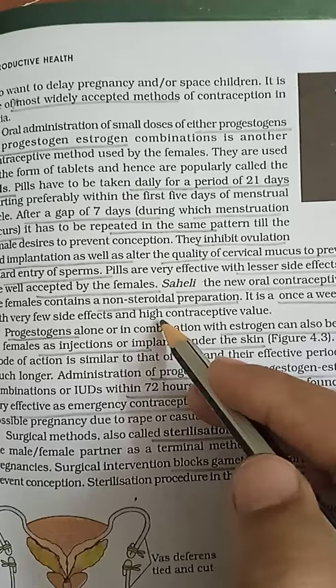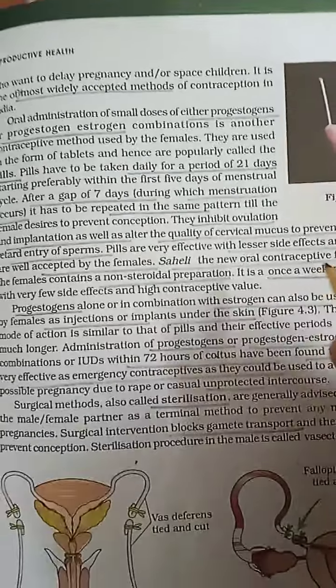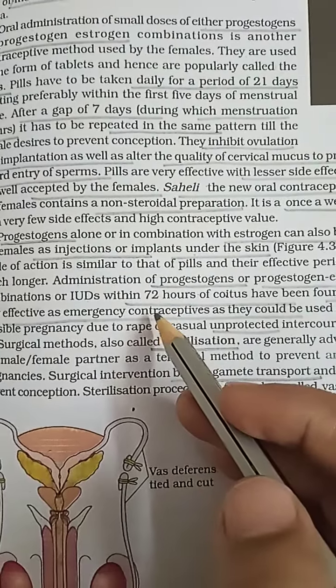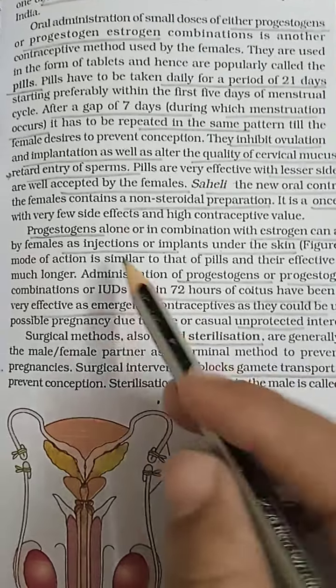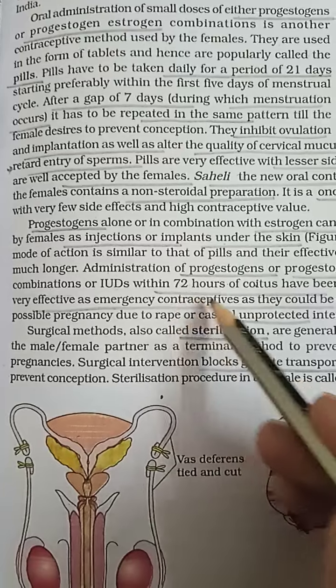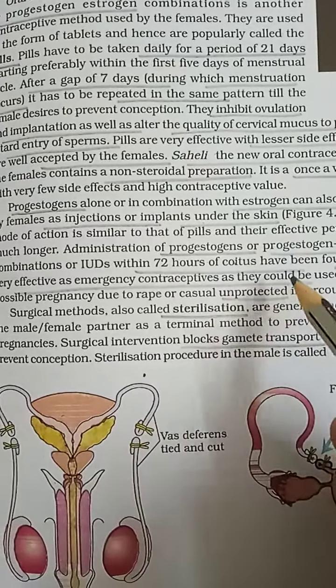Saheli is a non-steroidal contraceptive pill, which is taken once a week. Very important point: the 72-hour contraceptive pills are used in times of emergency, containing a combination of the hormones progestogen and estrogen. They are used as emergency contraceptives to avoid unwanted pregnancy.